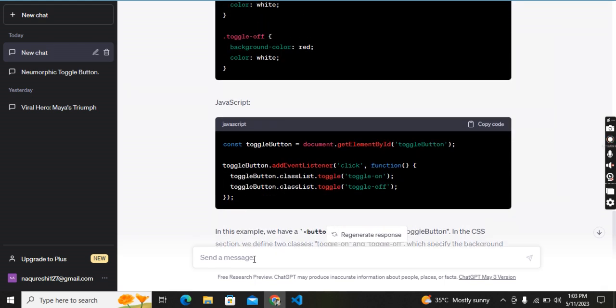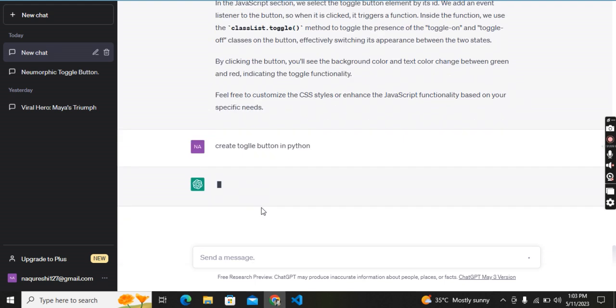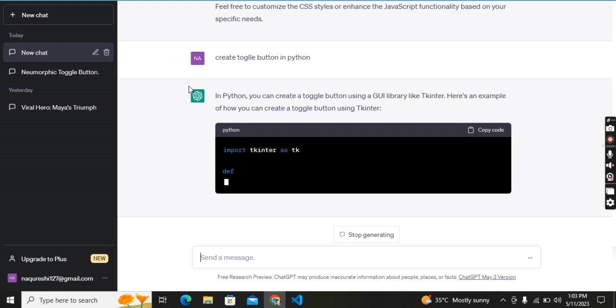It gives you all the coding, just like Python. Ask it to create a toggle button in Python, and it will give you the Python coding as well. I also highly recommend you install ChatGPT, also called openai.com. This is a professional software, and you can see that it gave me coding in the Python programming language.